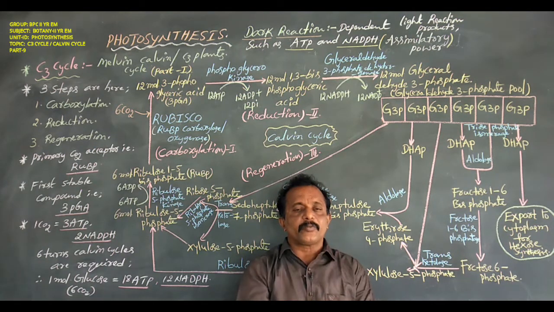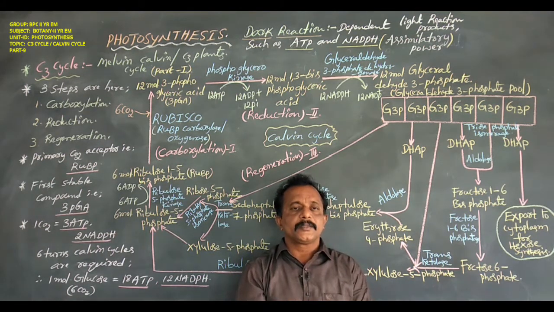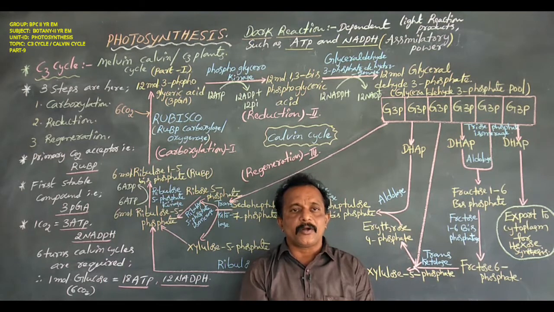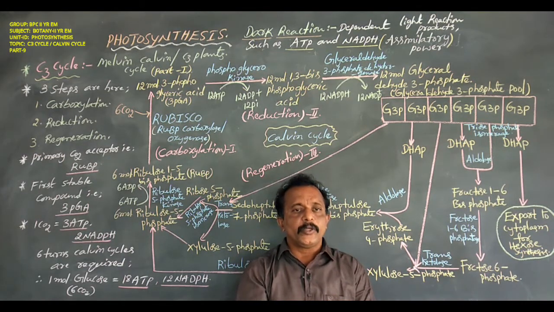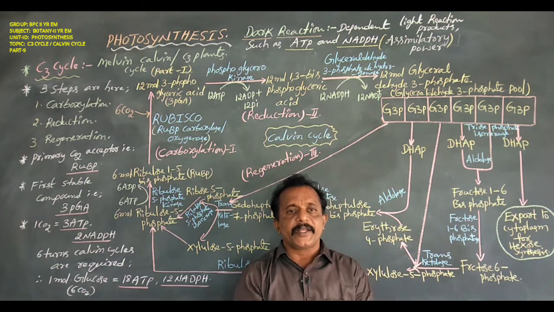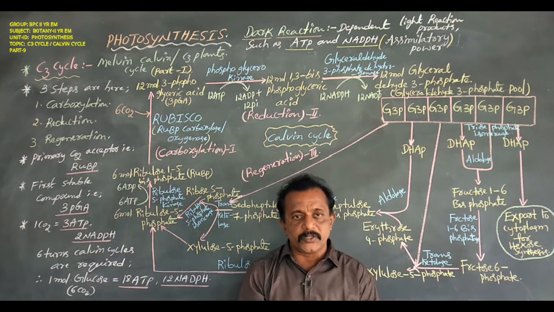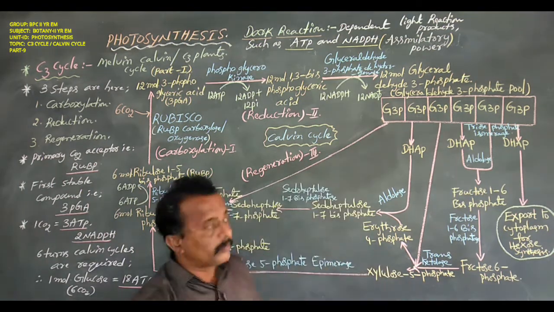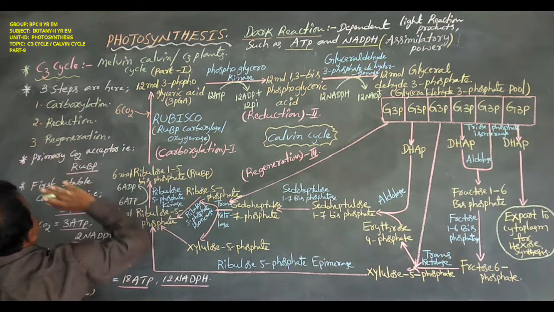In their dark reaction process, some plants utilize 3 carbon compounds, some utilize 4 carbon compounds, finally making some amount of food material such as one type of carbohydrate, or one type of hexose sugar. Now we are going to discuss the C3 cycle.